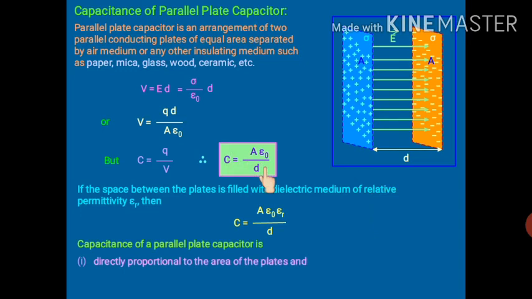So according to this expression, the capacitance of a parallel plate capacitor is directly proportional to area. If you increase the area of these two plates, capacitance will also increase, and it is inversely proportional to d. If you increase the distance between them, capacitance will decrease. And if you decrease the distance, if you bring them closer to each other, capacitance will increase. So it is directly proportional to area of the plates and inversely proportional to the distance of separation between them. I think this is clear to everyone, how we can derive the capacitance of a parallel plate capacitor.